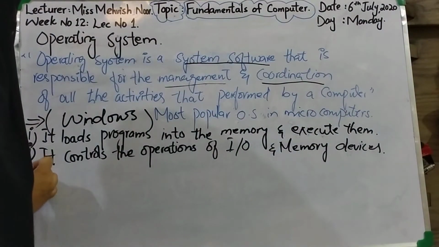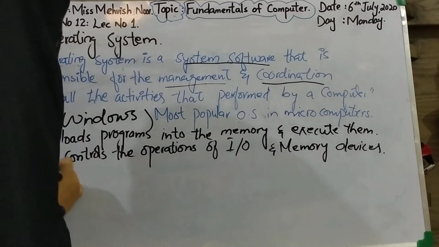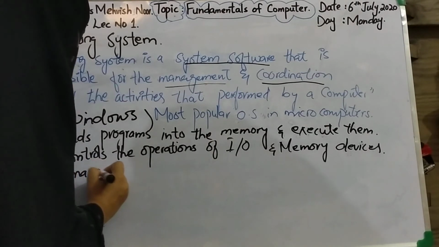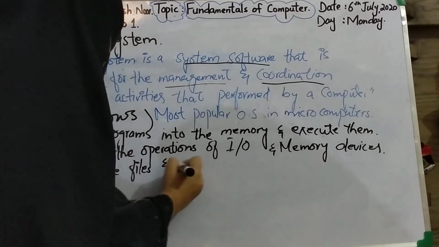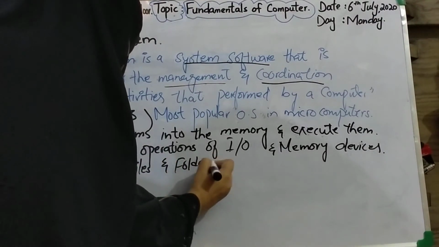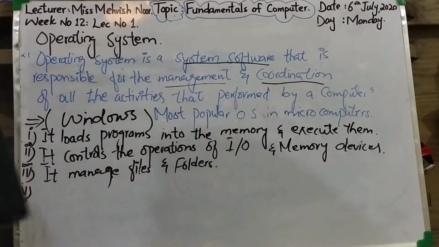Clear? Third task or function performed by an operating system is it manages files and folders in the system. Fourth task is it allows to create passwords to protect the computer from unauthorized use.